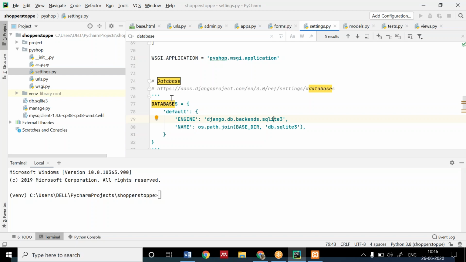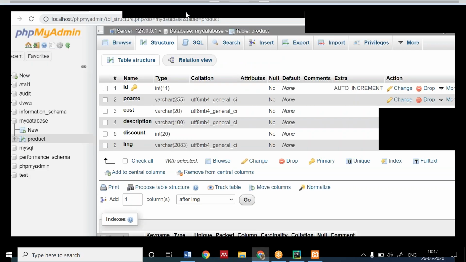Okay. What you have to do is comment this database. Everyone can see these settings in the settings.py, and when they search for database, they see that the default database being connected is SQLite 3. You have to comment this, and open this link which they have given.